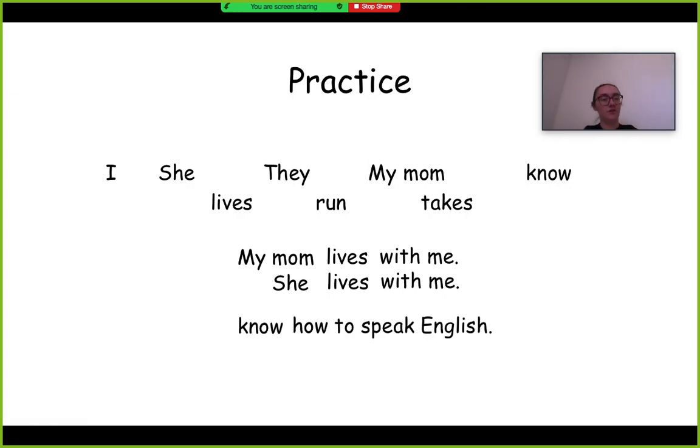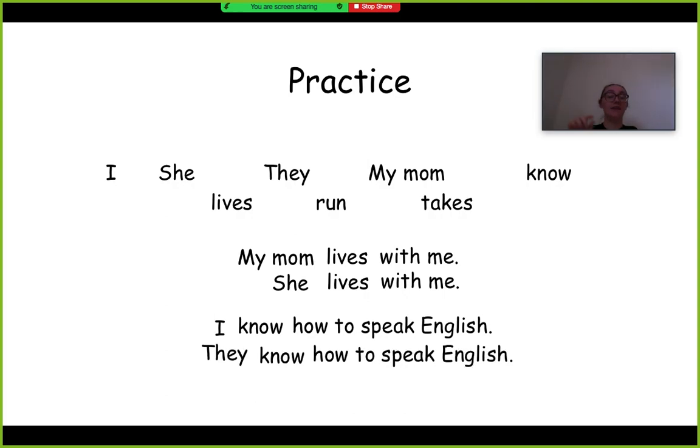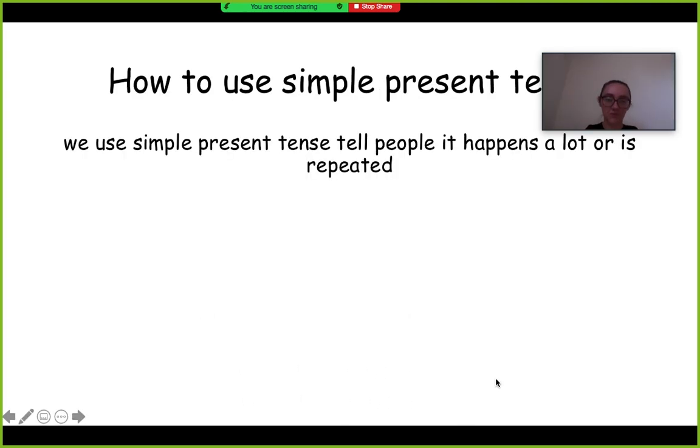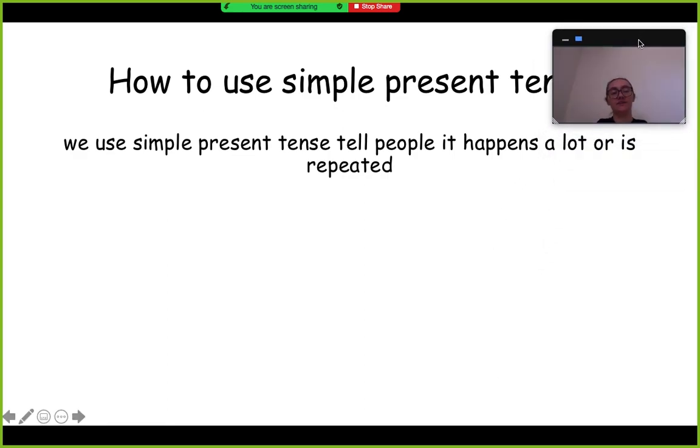So the verb is know. There's no S. So that means we have to say I, or we can use they. I know how to speak English. They know how to speak English. Good job. So this is how to use simple present tense. So this is why we use it in English. This is why we talk about it the way we do.